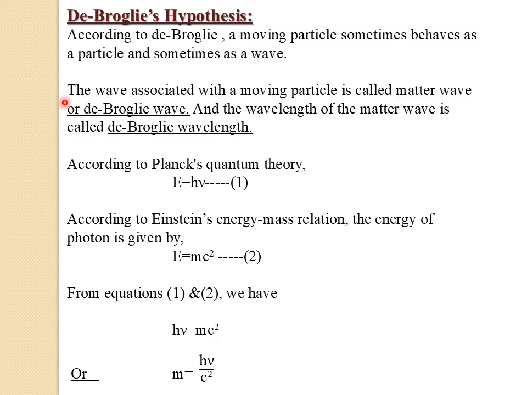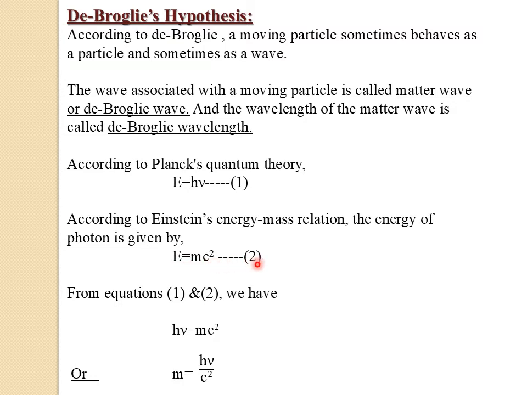According to Planck's quantum theory, the energy of each photon is given by E = h nu. Let me name this equation number 1. Here h is called Planck's constant, and nu is the frequency of the incident radiation. If the photon is considered as a particle having mass m, then according to Einstein's mass-energy relation, the energy of the photon is given by E = m c^2. Let me name this equation number 2.